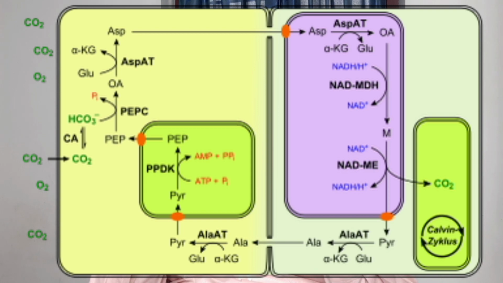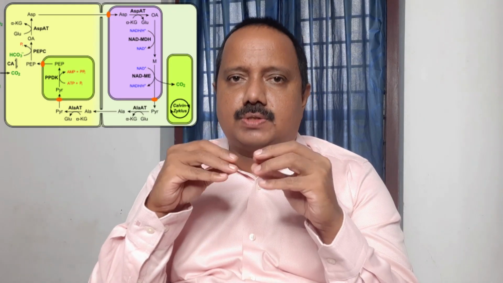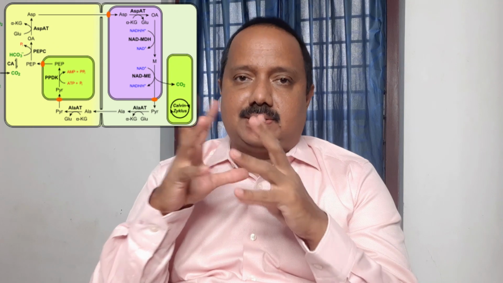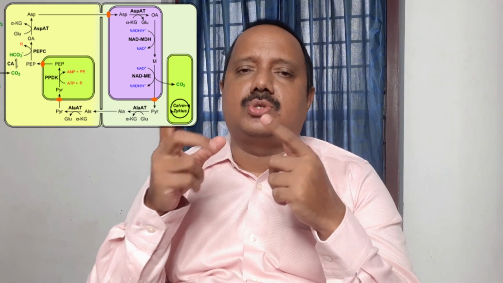This bicarbonate ion is received by the carbon dioxide acceptor, phosphoenol pyruvate or PEP, and the reaction is catalyzed by the enzyme PEP carboxylase, phosphoenol pyruvate carboxylase. This reaction takes place in the cytoplasm of the mesophyll cells.